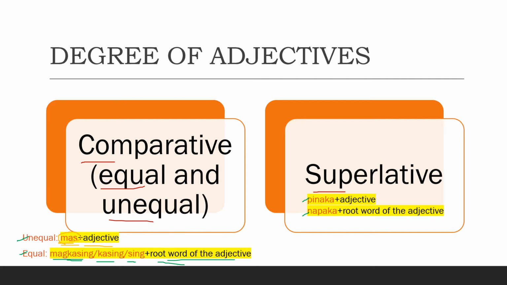We use the prefix pinaka or napaka. Pinaka plus adjective. And if we use napaka, instead of only the adjective, we are going to use the root word itself. So let's have an example to figure this out.